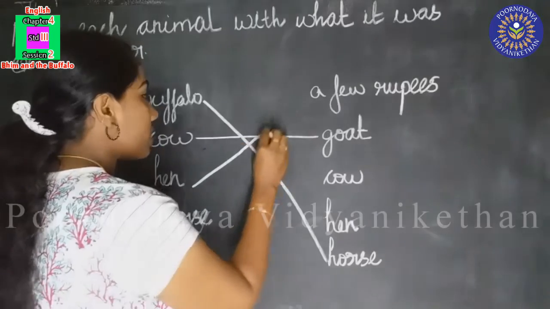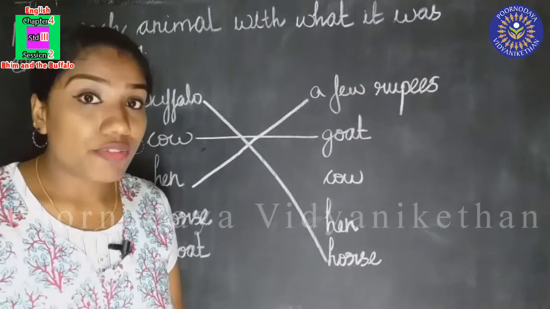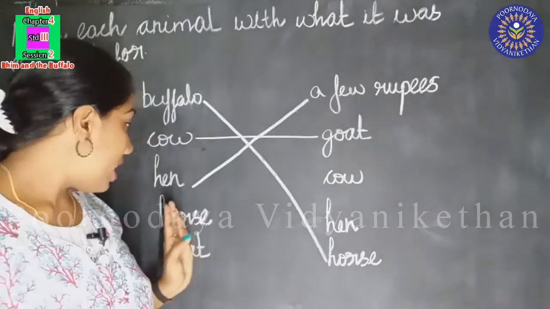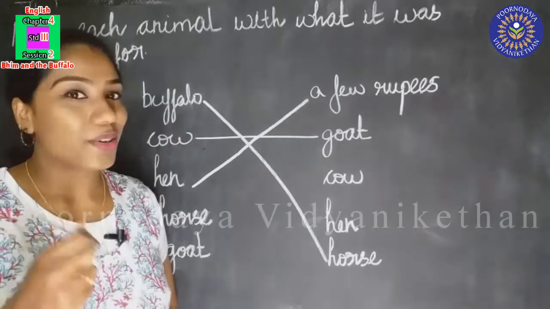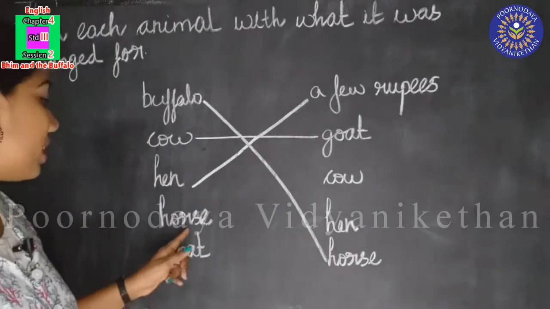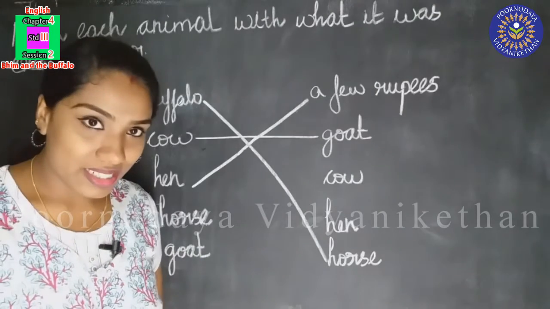The hen was exchanged for a few rupees. Bhim didn't have food and to buy food he sold his hen and got a few rupees. Do you remember that? Yes, very good. Now the horse. The horse was exchanged with?